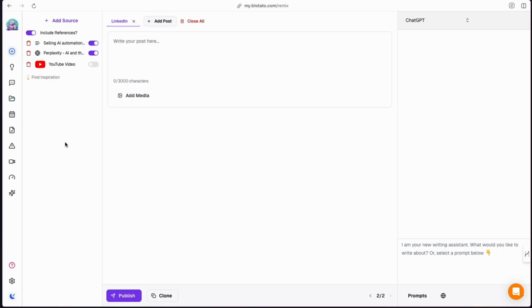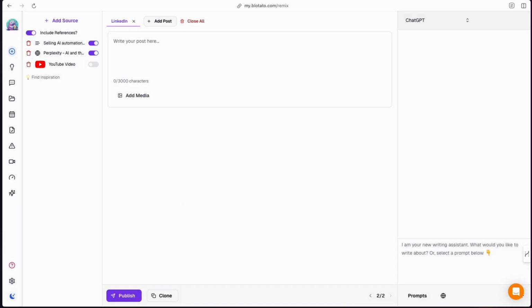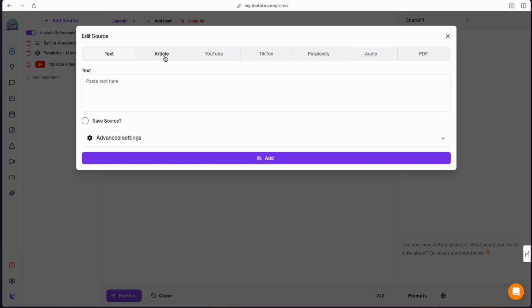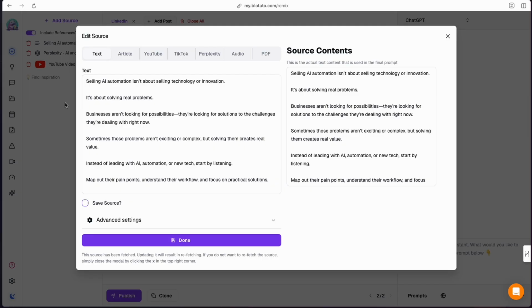Now, in my mucking around before I hit the record button here, I set some up. So let's go into one of these here. And I've basically, let me retrace my steps. I went to add source, I went into Perplexity here, and I wrote a prompt in here and clicked add. That's all I did, and that gave me this. So this is what I popped in there.